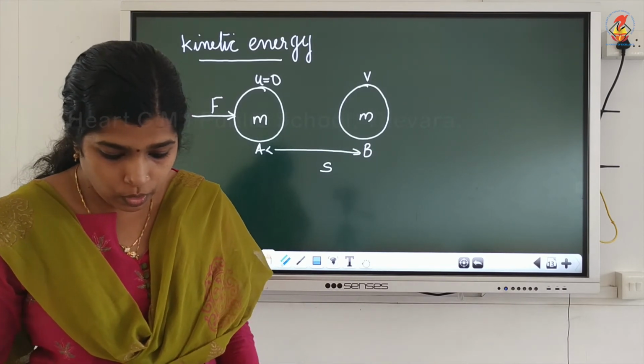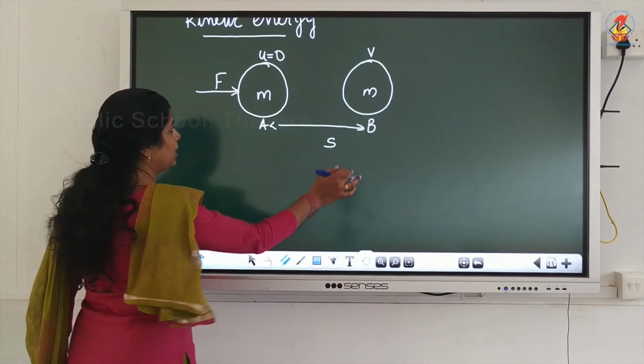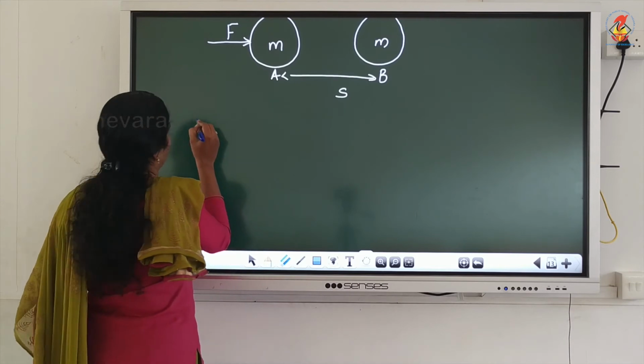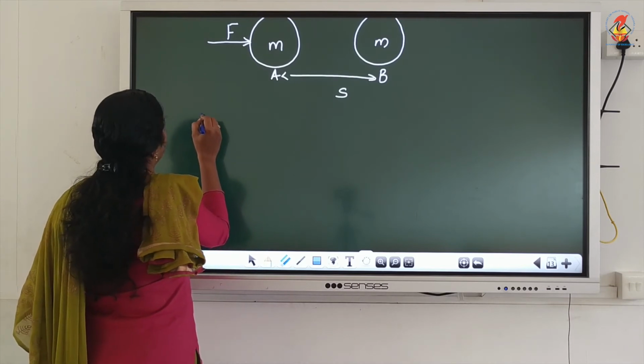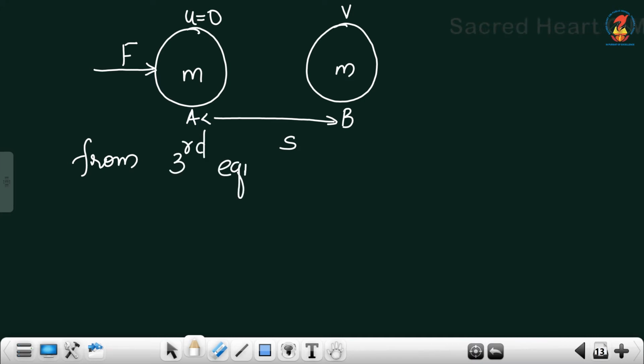Now we will derive the equation from the third equation of motion that we studied in the first chapter.